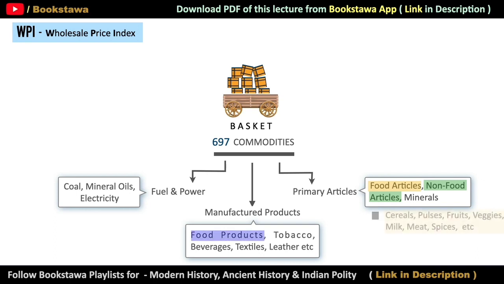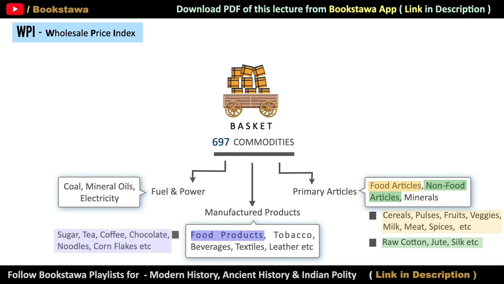Basically, food articles are those things which are produced naturally and which can be eaten. For example, cereals, pulses, fruits, vegetables, milk, meat, spices, etc. And non-food articles are those things which are produced naturally but cannot be eaten. Examples of these are raw cotton, jute, silk, etc. And if we talk about food products, then these are the things that come in the category of processed food, such as sugar, tea, coffee, chocolate, noodles, cornflakes, etc.